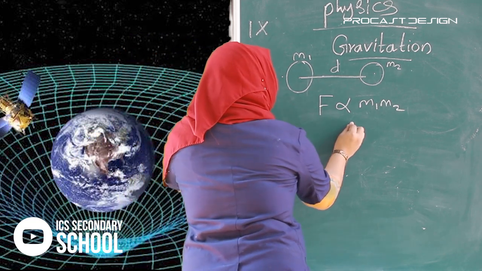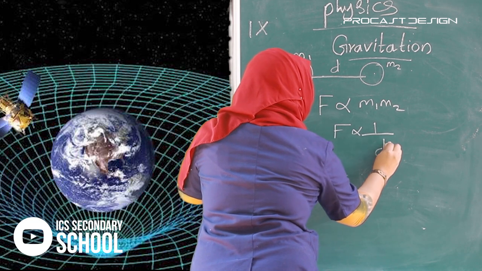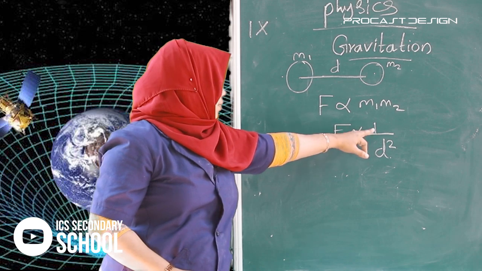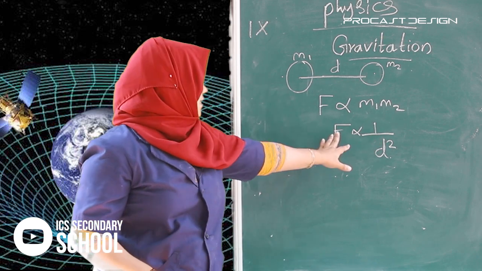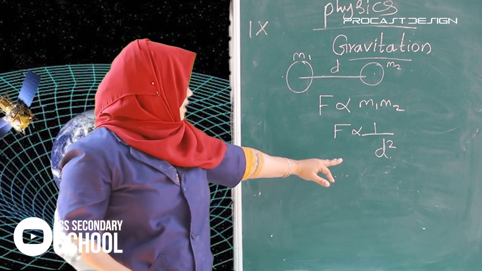How can we write that? If this is m1, the mass of the first object, and this is m2, the mass of the second object, and the distance between them is d. Force is directly proportional to the product of masses, that is m1 into m2. Then it is inversely proportional to the square of the distance, so F is proportional to 1 by d square.